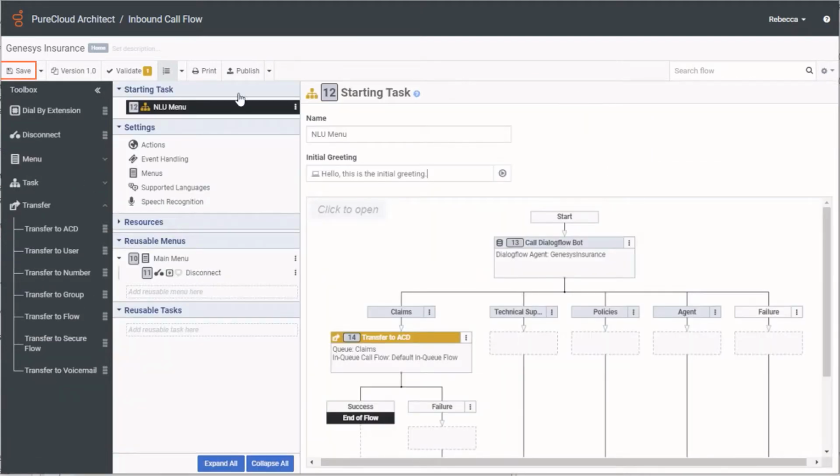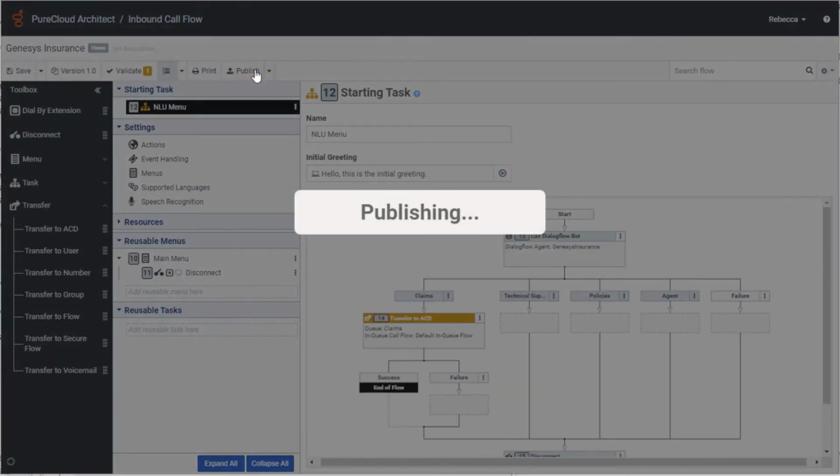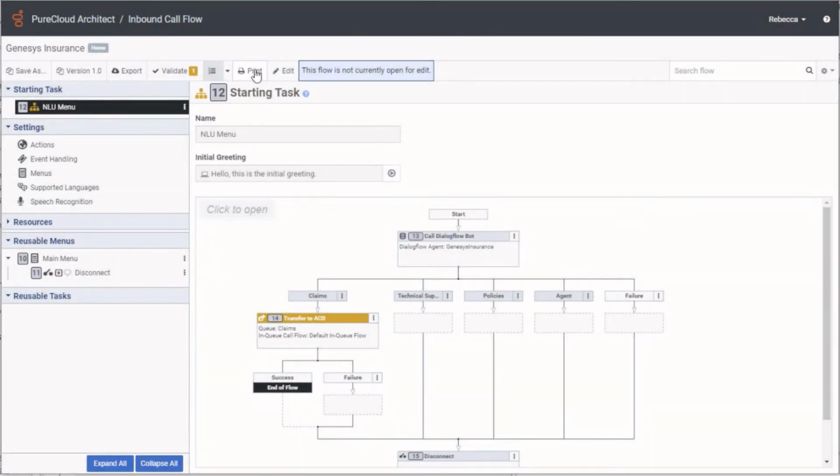Once you have saved and published your flow, you are ready to assign a number to it, start to call into it, and test your bot.